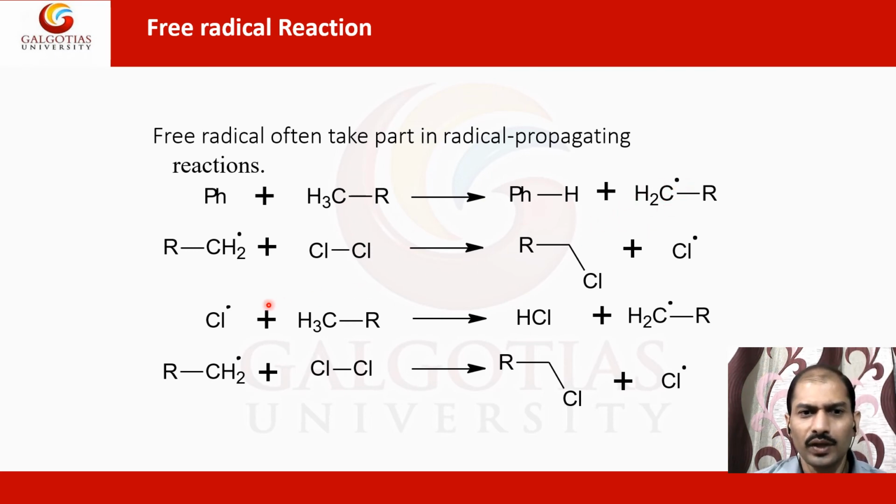And you can also check here, like RCS2 dot is further reacting with chlorine, making an alkyl halide and leaving behind the chlorine radical. So it means if one radical comes and there is a certain interaction with another molecule, that molecule will also get converted into a radical. Here you can say this chlorine is the neutral species, but in the presence of this kind of radical, like the RCS2 radical, it is changed to a chlorine radical.